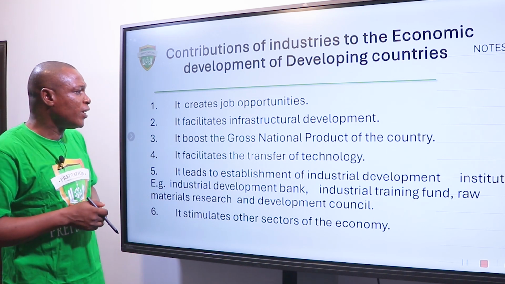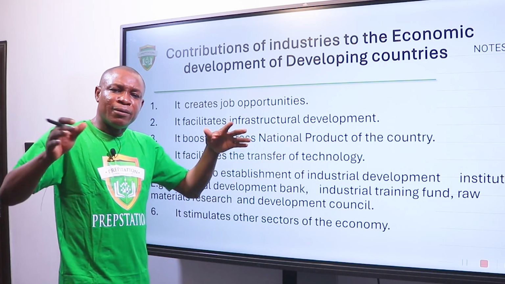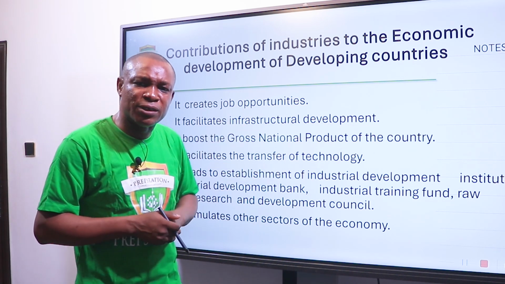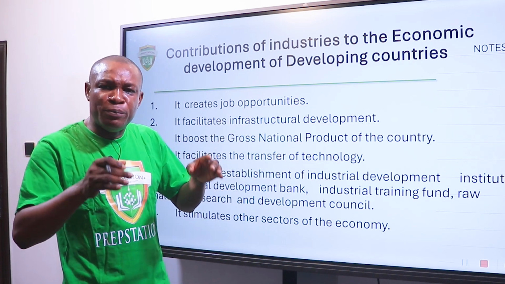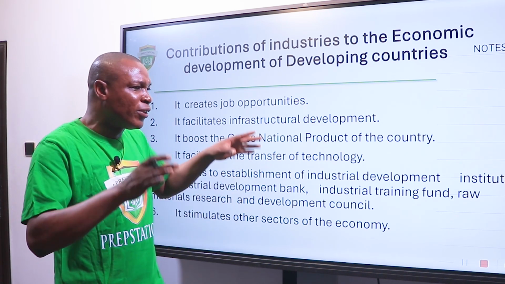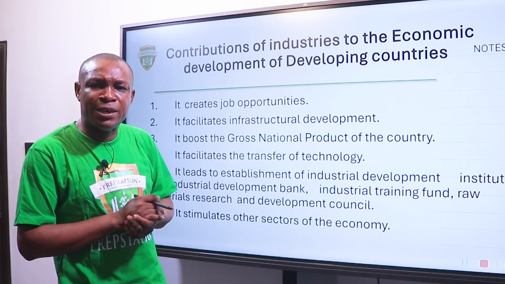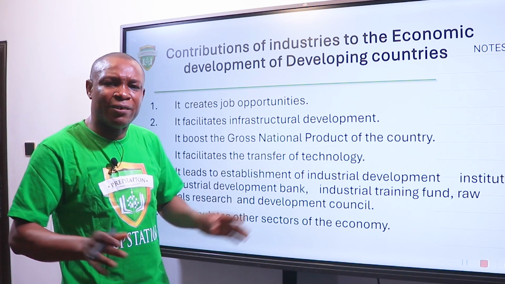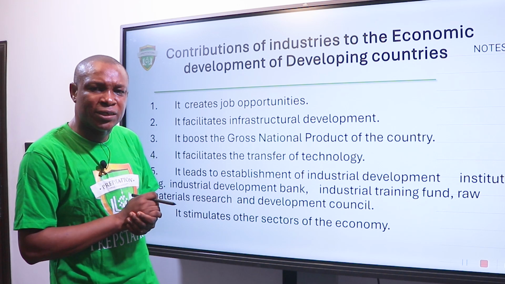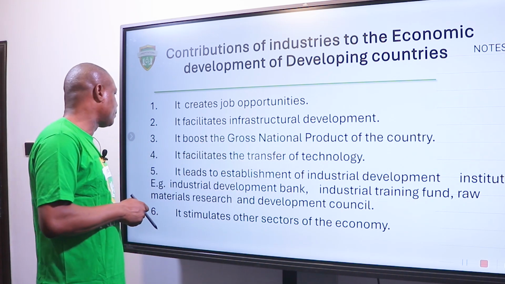It facilitates infrastructure development. Due to industrial processes, governments have to build electricity plants to cater for the needs of the industrial sector. They have to build roads or upgrade existing roads to cater for the transportation needs of the industrial sector. They have to build water supply schemes and several other ancillary or support facilities to meet up the demands of the industrial sector. So this is what we call infrastructural development.